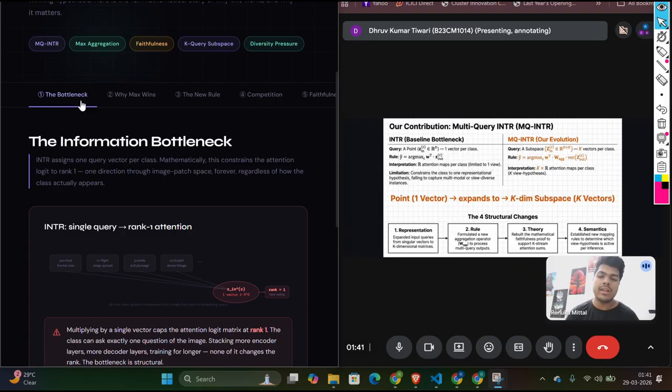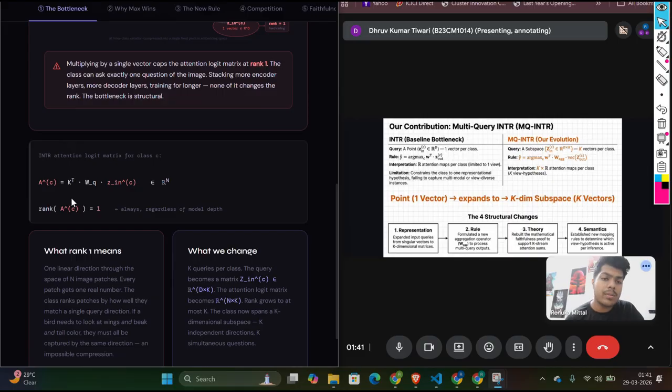So our approach is that instead of exactly one query vector per class, we introduce k query vectors per class. Let's see how that would change the architecture and the equations. First, let's talk about the attention logit. In the original, this is the equation, and the problem is that the rank of AC, the attention logit, would always remain one, no matter how deep the encoder is.